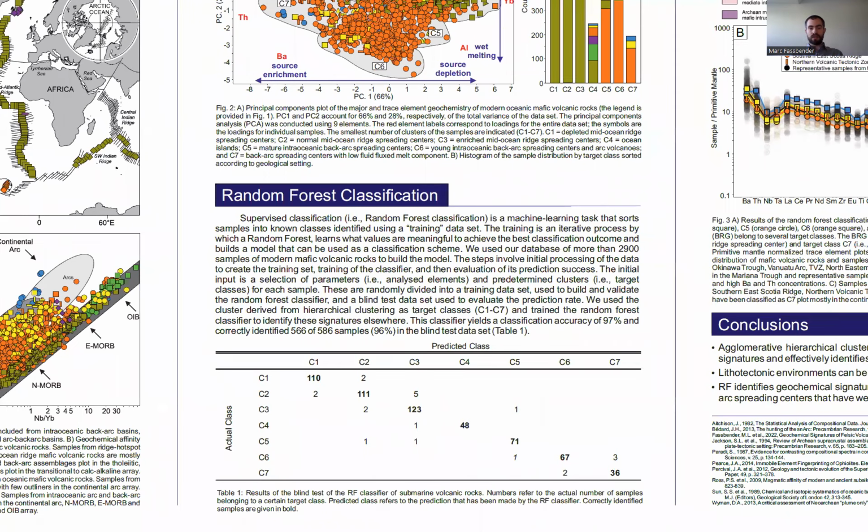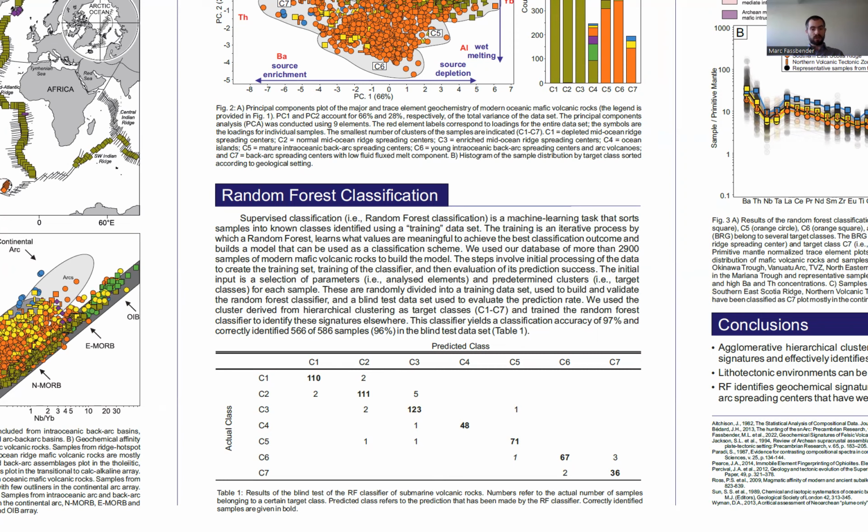To identify these signatures elsewhere, we created a random forest classification scheme that is trained on identifying these 7 target classes elsewhere. The training is an iterative process by which random forest learns what values are meaningful to achieve the best classification outcome and builds a model that can be used as a classifier. We use 80% of our data as a training data set and 20% for validation of blind test data. Our classifier has 500 decision trees, each being trained with 3 randomly selected elements.